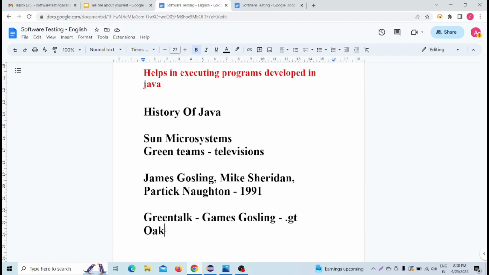So Java is an Indonesian island where the first coffee was produced.